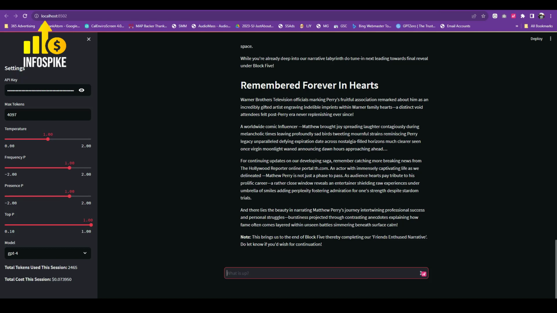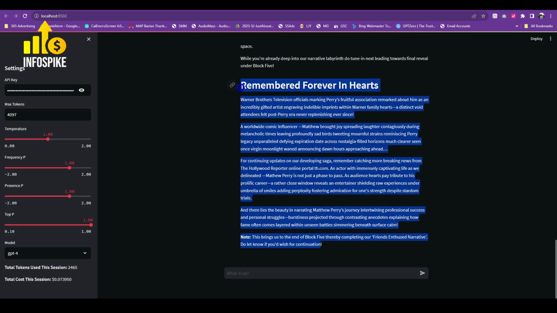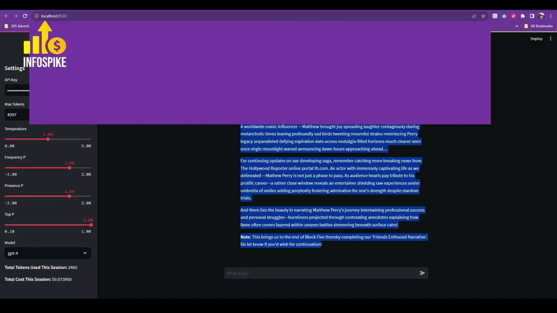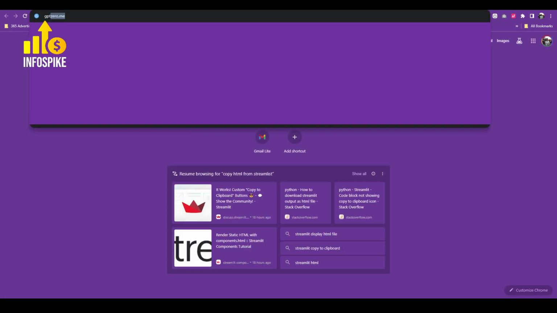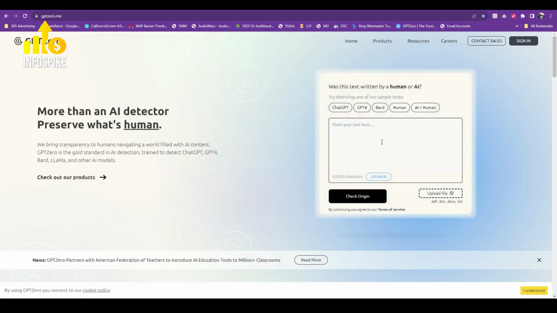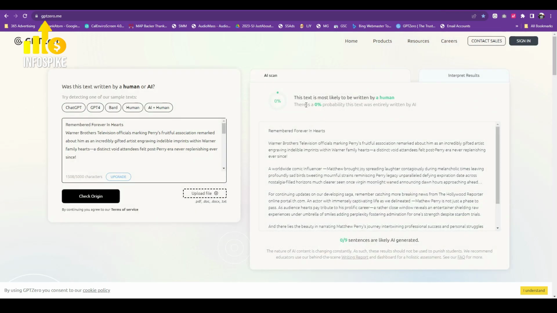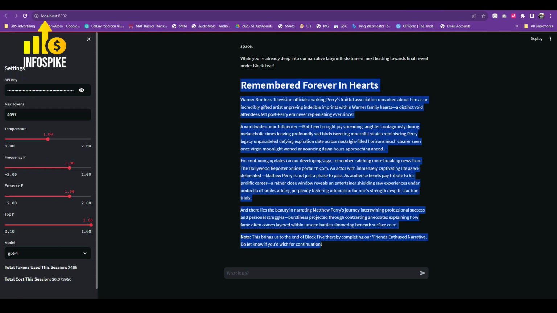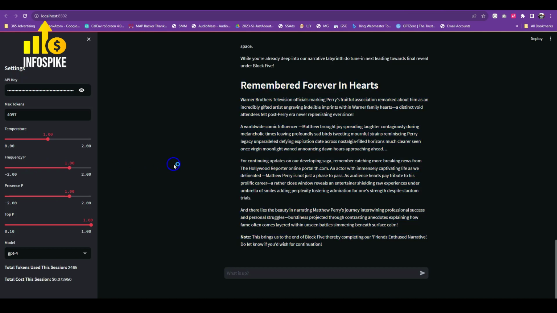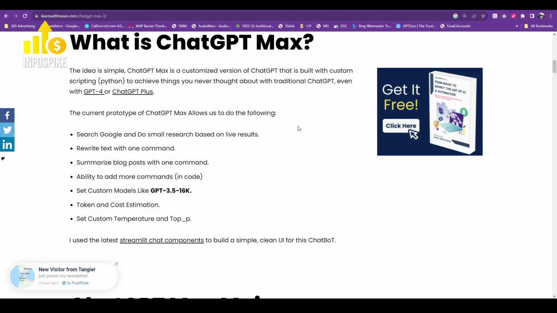Let me just get this content here. And I'll plug this into a tool called GPT-0 and check how that is. And it says this text is most likely written by a human. Pretty cool, huh? And that's because I use a custom prompt. I'm using GPT-4. I also have frequency penalty, presence penalty. So that's how I'm able to bypass these AI detectors. It's not, again, foolproof.